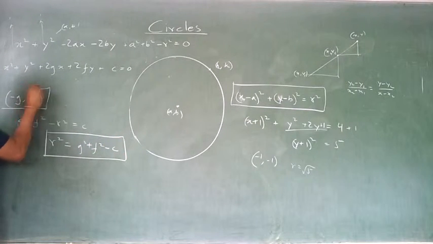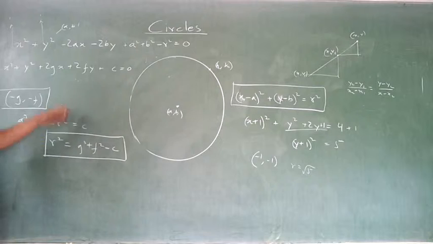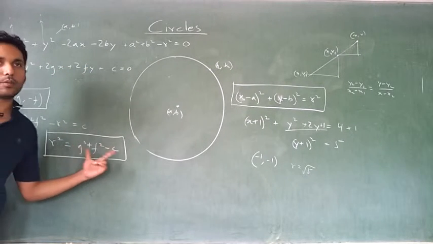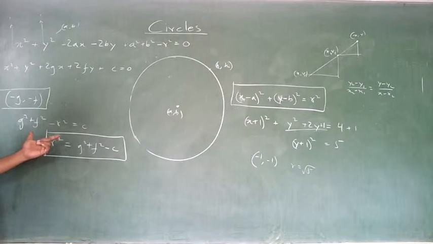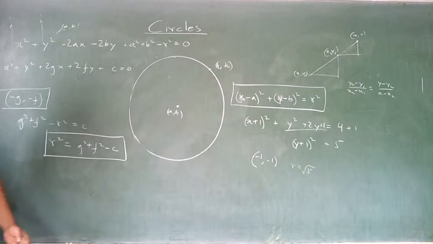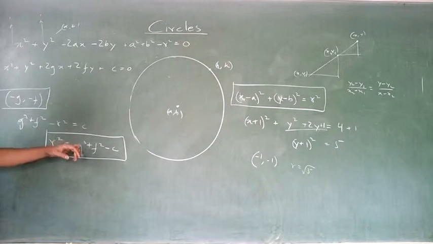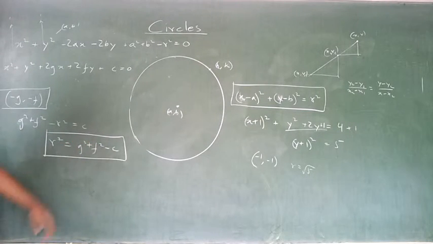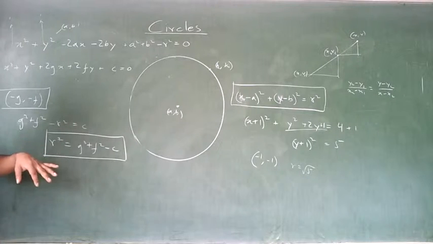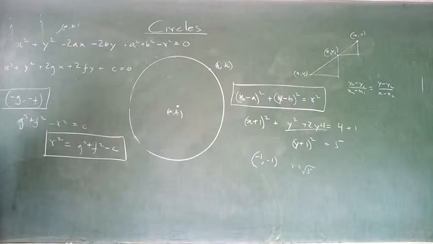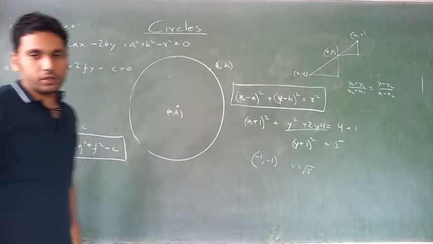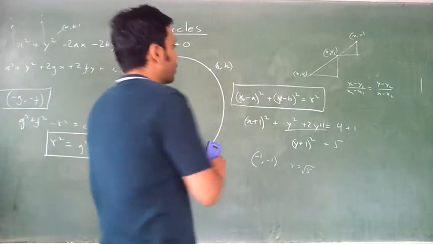This is the center and that is the radius of a circle if it is given in that form. Get the point? This quantity should be a positive quantity. C cannot be any large number. Okay? C should be less than g square plus f square. Any doubt? Now tell me what is the center and radius of this circle?